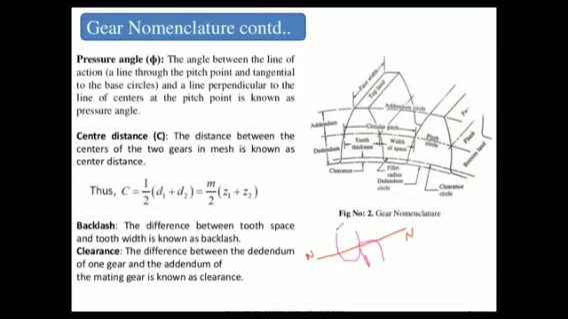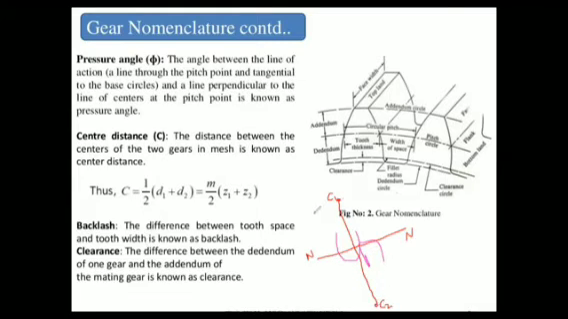And the line of centers means, suppose here a center C1 and the second center is here, C2, right? So the line of centers means the line which connects both centers here, right? So both centers are connected here.